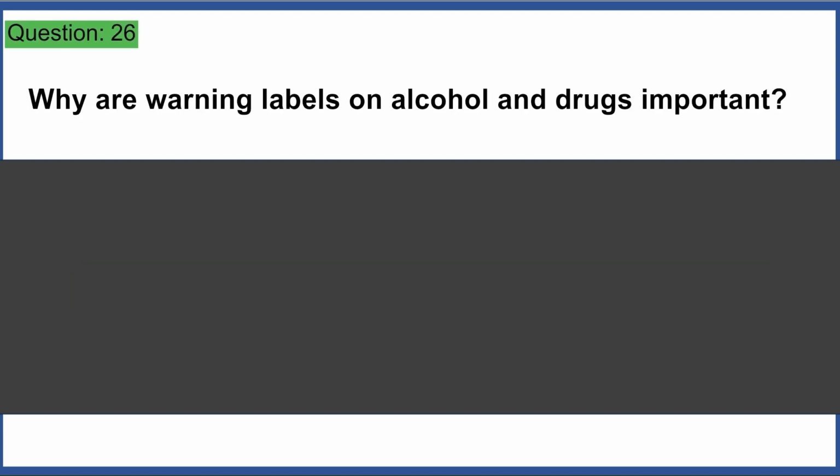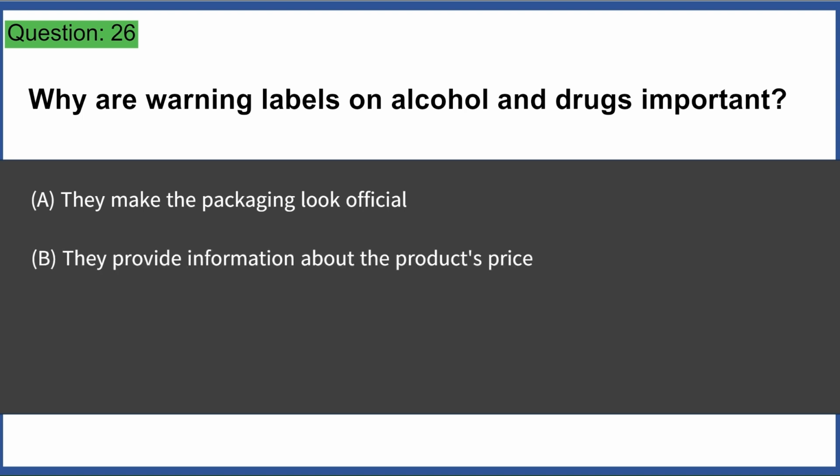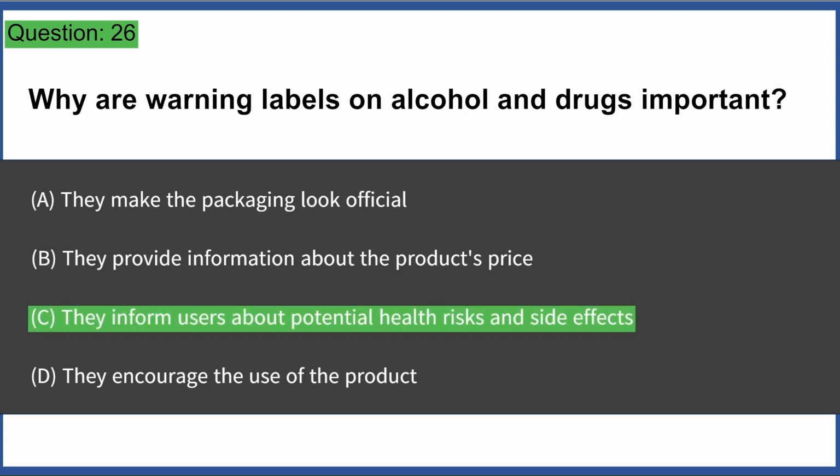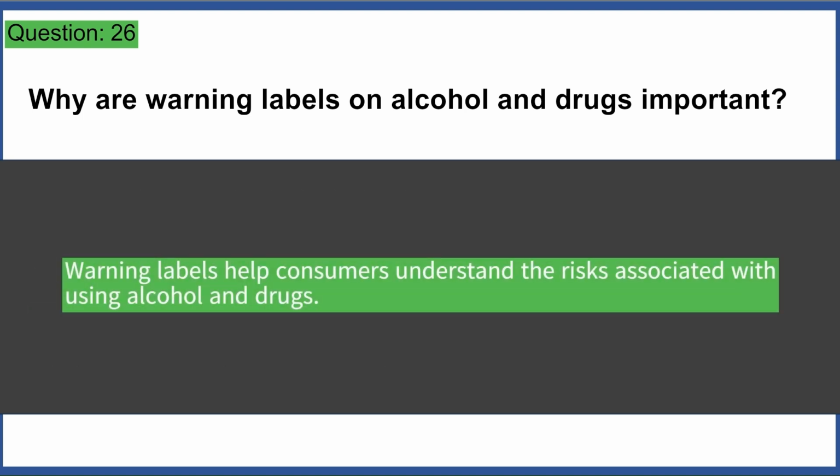Why are warning labels on alcohol and drugs important? A. They make the packaging look official. B. They provide information about the product's price. C. They inform users about potential health risks and side effects. D. They encourage the use of the product. Answer C. Warning labels help consumers understand the risks associated with using alcohol and drugs.